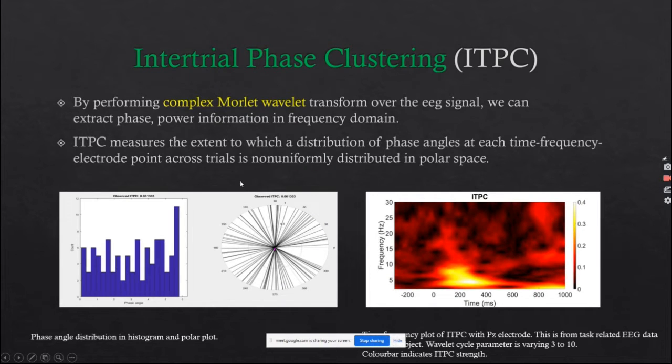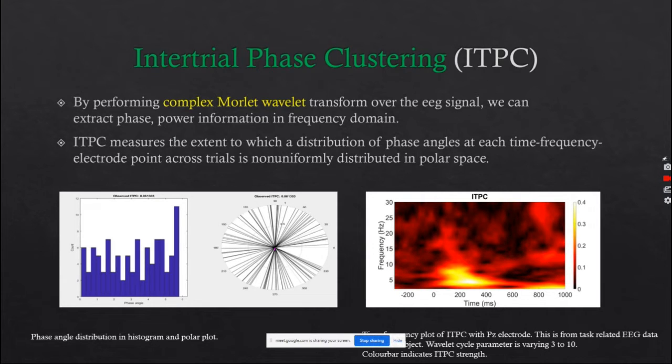This is inter-trial phase clustering, or ITPC. It is a measure of phase synchronization. For this, we use the complex Morlet wavelet transform to extract the phase information, and also power information, in the frequency domain. These are the phase angles that we extracted from complex Morlet wavelets from a particular electrode, here the PZ electrode.